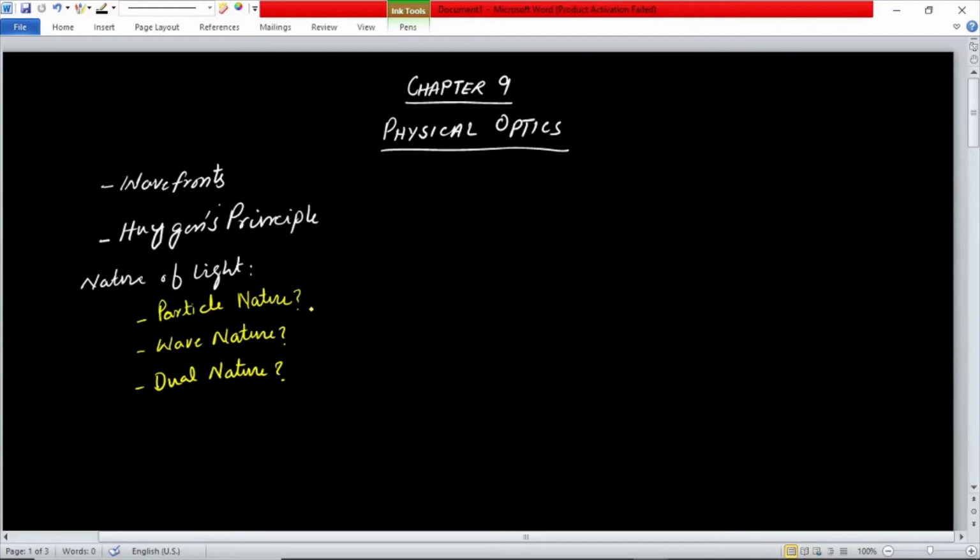Newton proposed in 1672 that light has a particle nature. If light is a particle nature, this means that if we have some light source from where light is emerging, then light propagates in all the directions in the form of particles.